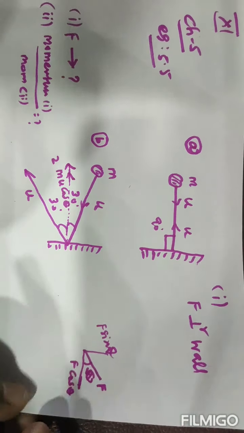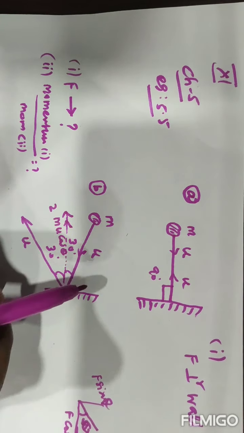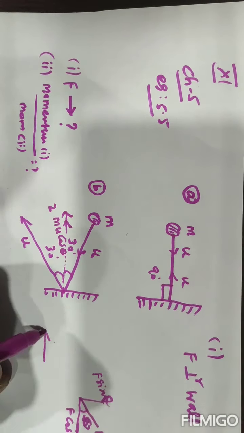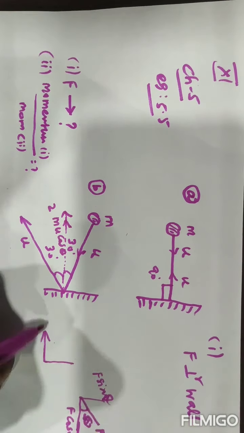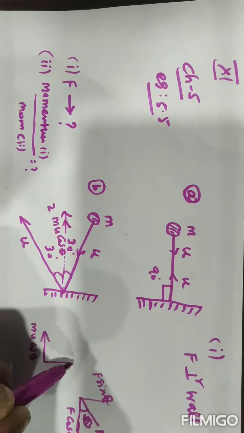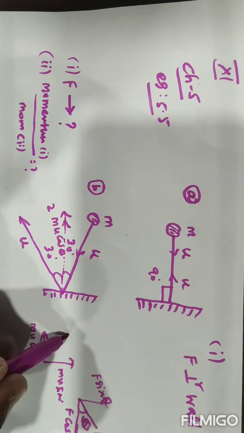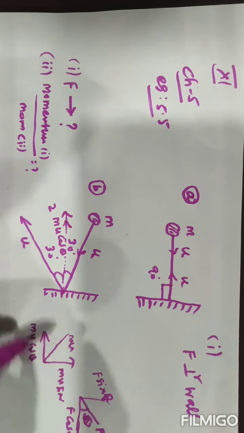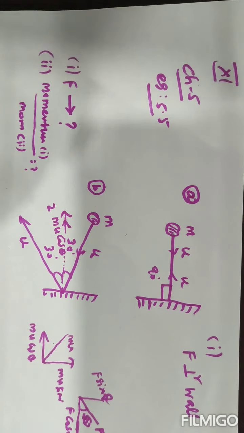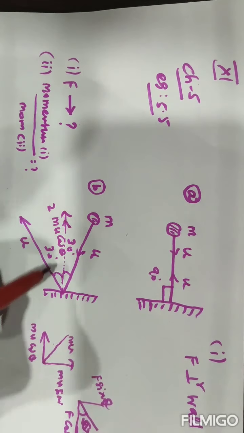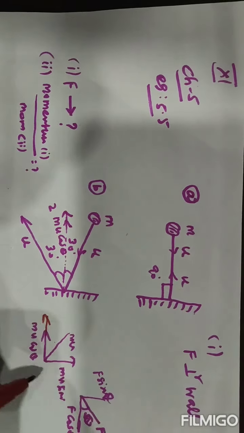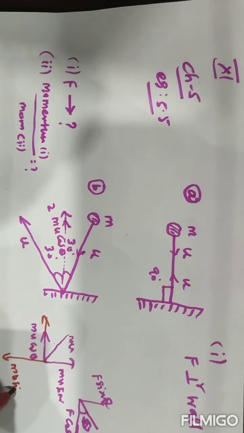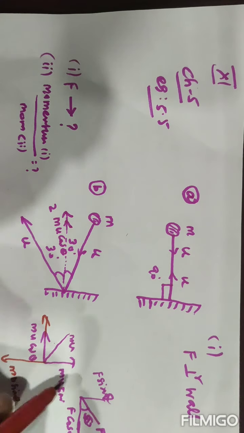Likewise in this diagram, before collision, the components are mu cos theta and mu sin theta, with the resultant mu. After collision, in the down part, mu cos theta comes again, and in the y axis mu sin theta comes, equal and opposite, so the sin components cancel each other.